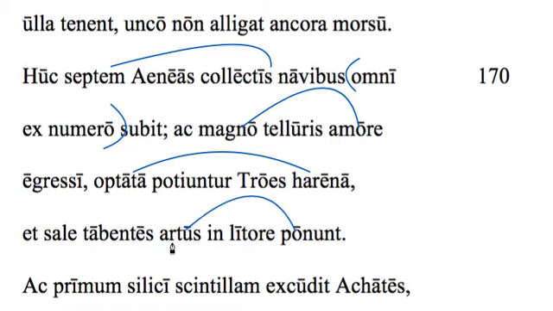And then tabentes, describing artus, wasting away, weakened because of. An ablative of cause, I think, that's a good label for it, because of the salt. And they place them on the shore.